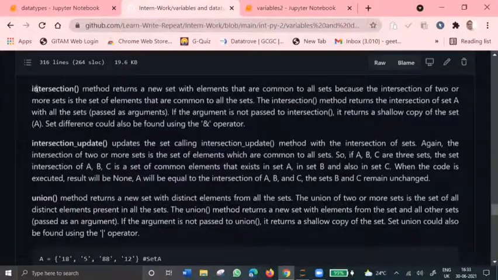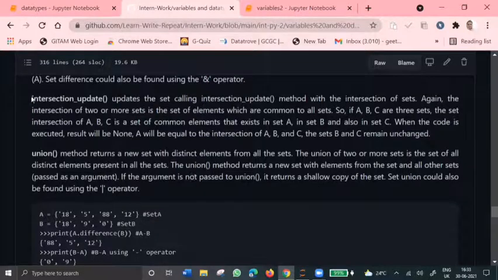The intersection is nothing but the set of common elements which are present in both set A and set B, and we can also find the set intersection using the AND operator. And intersection update is used to give the common elements between the two sets, and it also updates the set